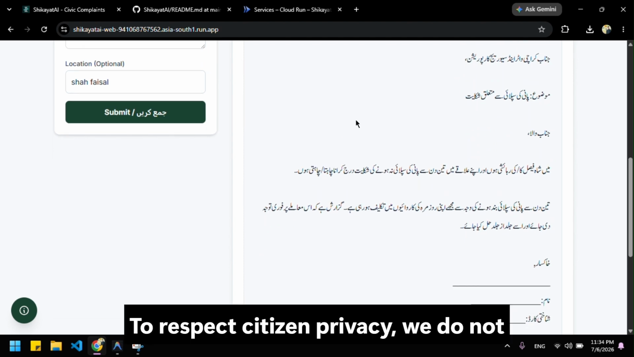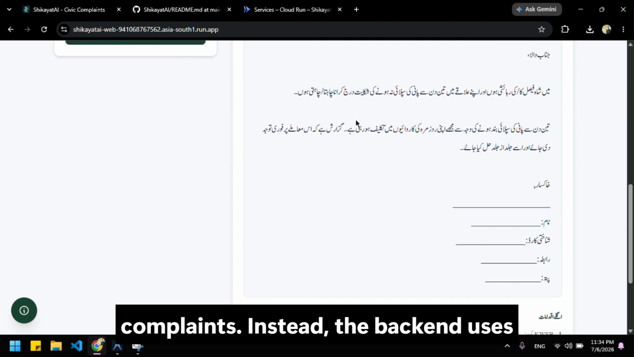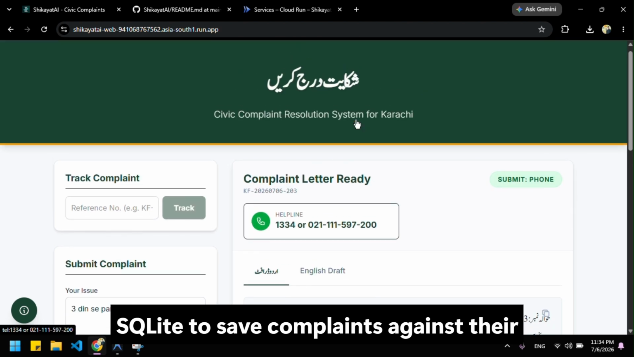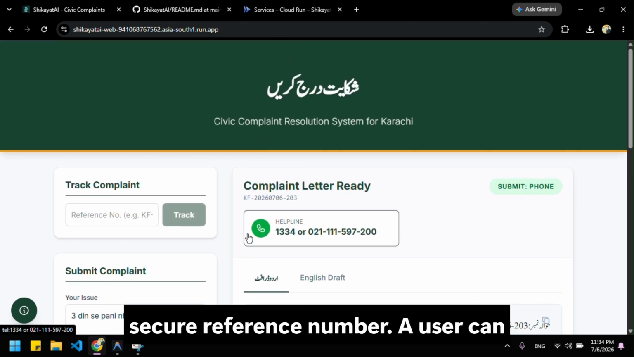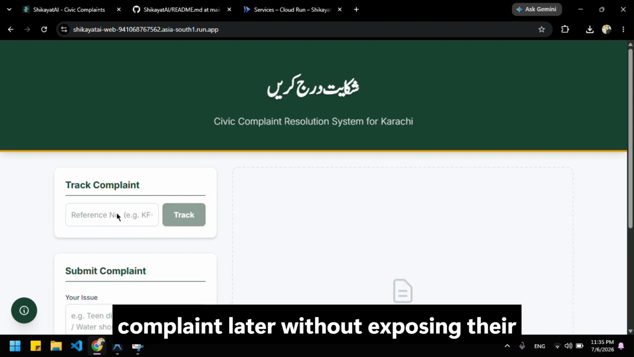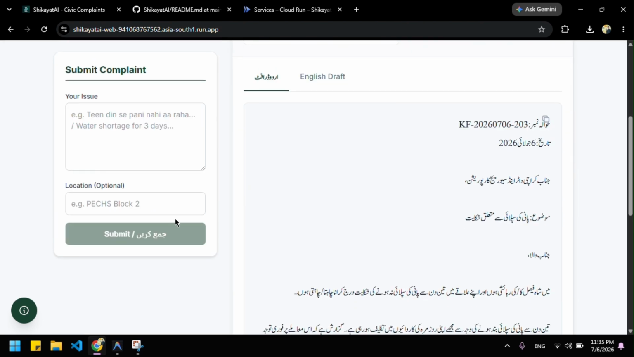To respect citizen privacy, we do not maintain a public history of sensitive complaints. Instead, the backend uses SQLite to save complaints against their secure reference number. A user can easily track and retrieve their specific complaint later without exposing their data to the public.